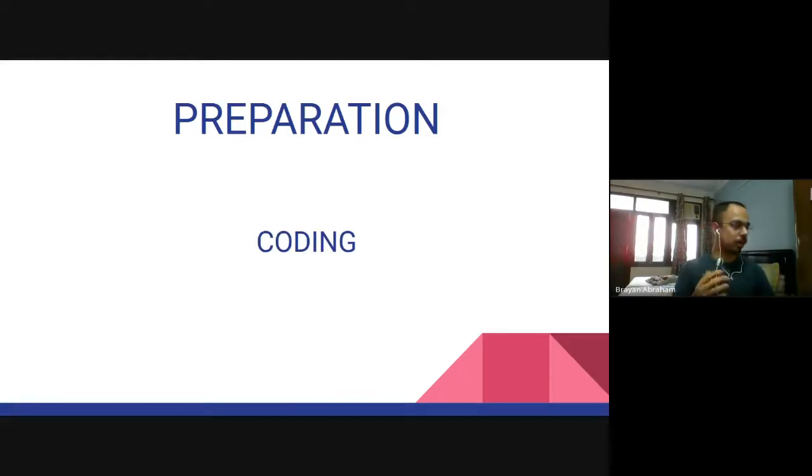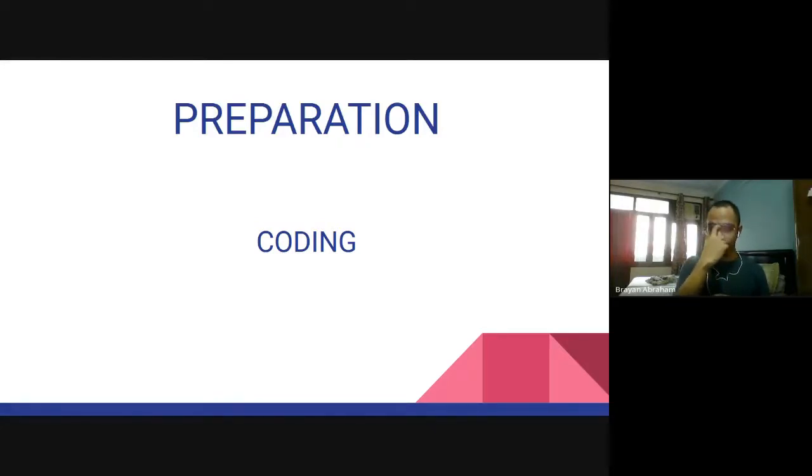Then comes the coding round. So as I said, if you don't know what competitive coding is, now you should start learning. You should go to sites like CodeChef, LeetCode, InterviewBit, Codeforces, etc., where they will present you with competitive coding questions, and you can practice them. They help you develop your data structures, algorithms, help you write faster code, and to use standard template libraries.